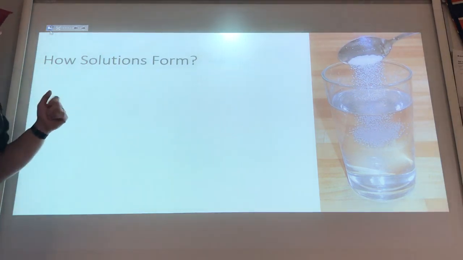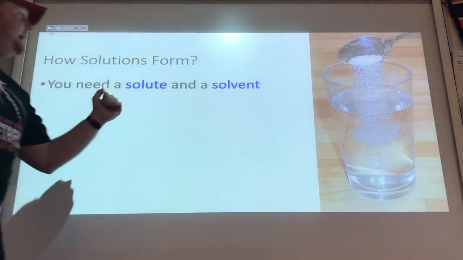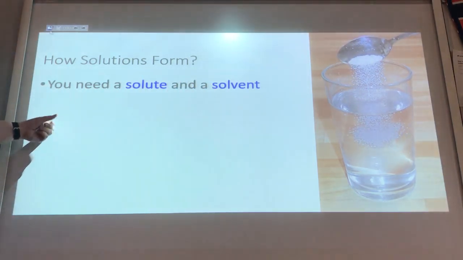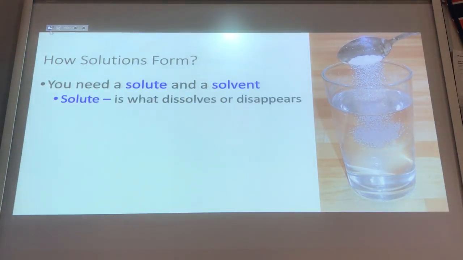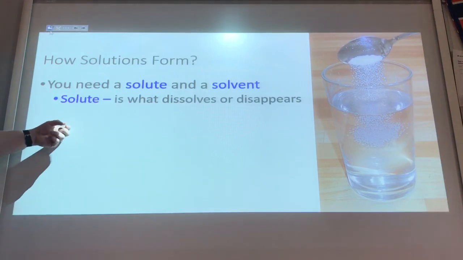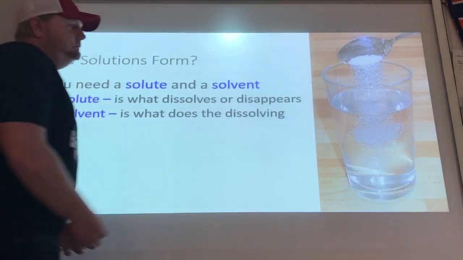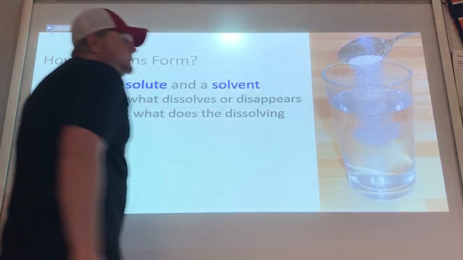So how do solutions form? You need a solute and a solvent. The solute is what dissolves or disappears. The sugar would be our solute. The solvent is what does the dissolving. In this case, the water.